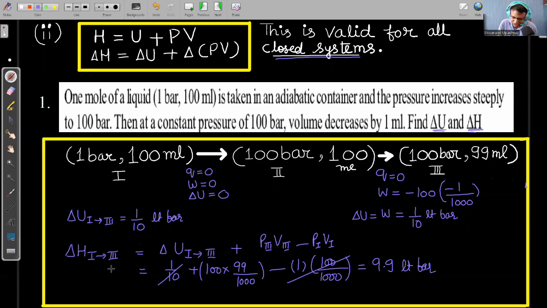So enthalpy change is 9.9 liter bar and internal energy changes by 0.1 liter bar. So this is one question where they are asking about liquids and the relation between internal energy and enthalpy.